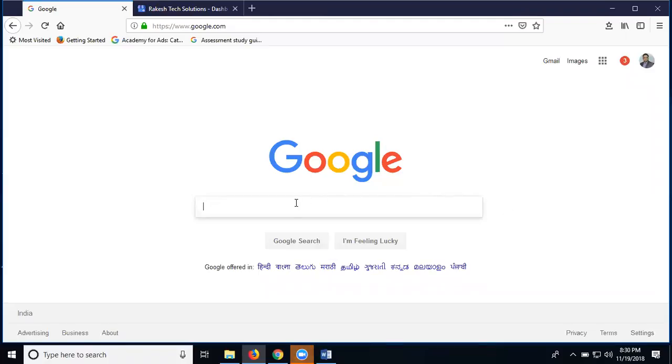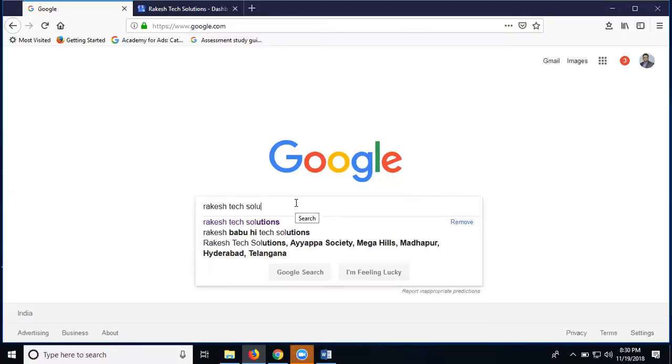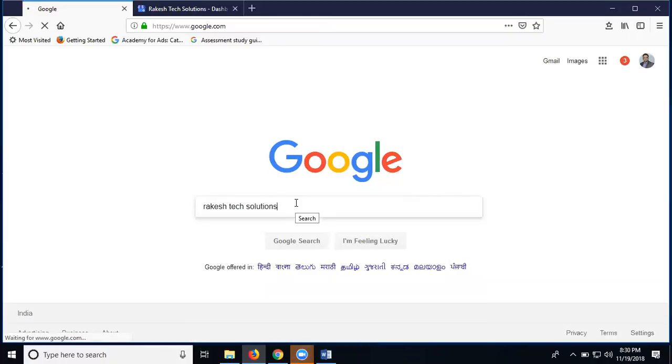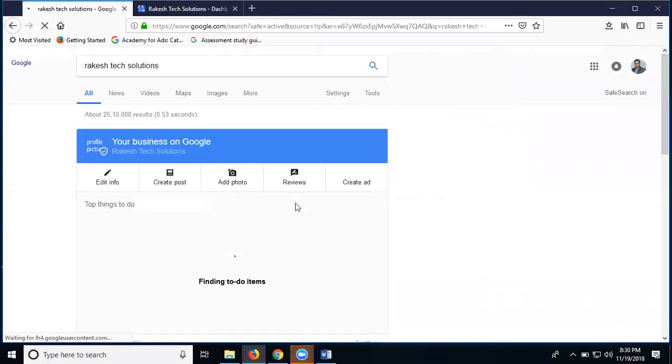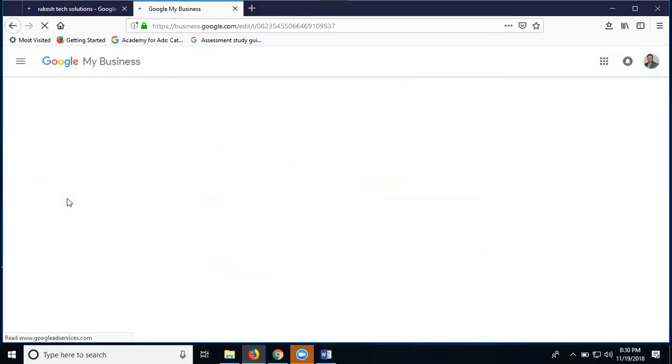So my question is, I can search my company name. This company name I can target for multiple places. This is called multiple locations. First of all, I can open Google Maps. In this option, it's info of your business, google.com. We select the mapping option.